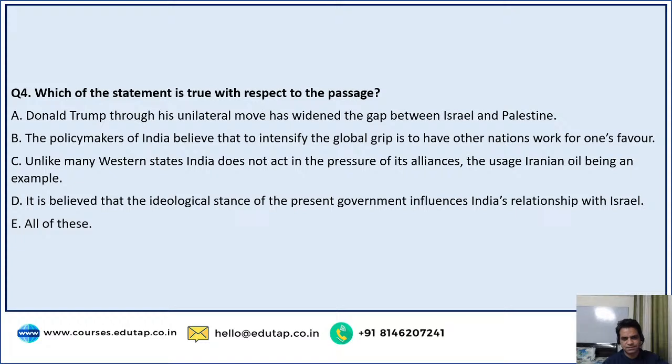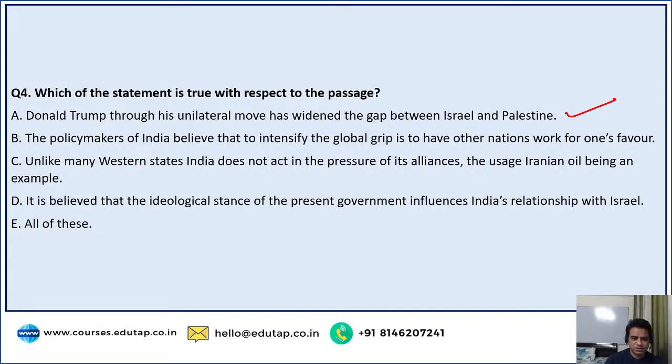What do you say, guys? Let's see who gets this one correct. Very well done, Sonali. Guys, Donald Trump, through his unilateral move, has widened the gap between Israel and Palestine. That's true. His action of moving his embassy to Jerusalem, remember?